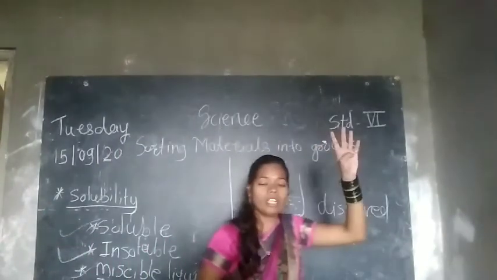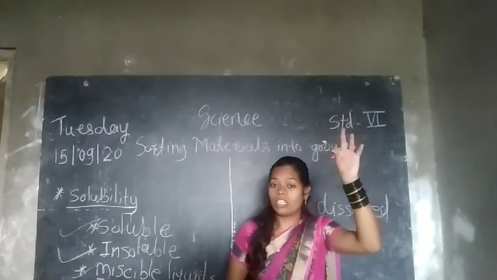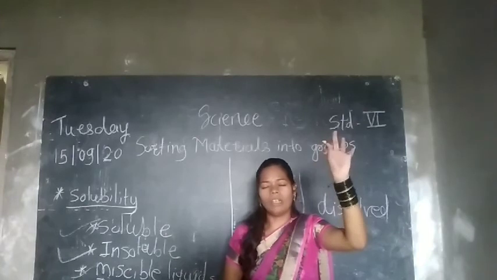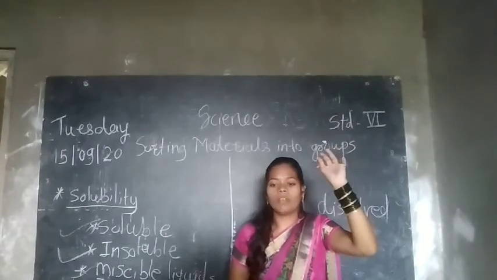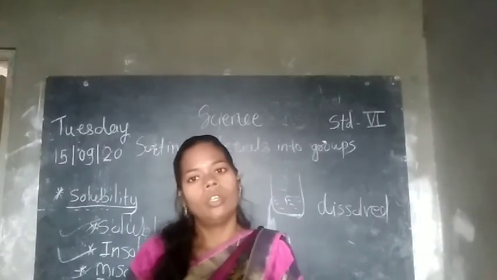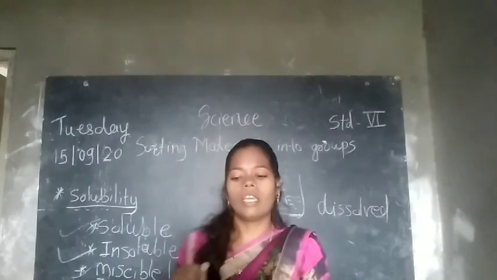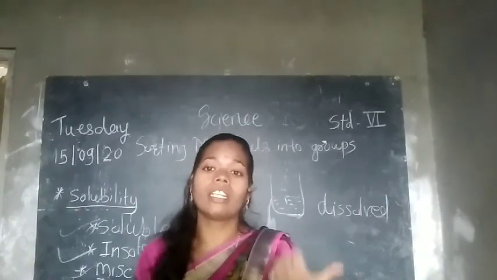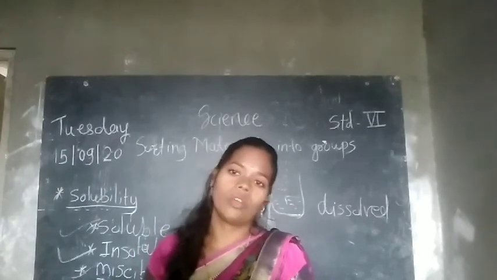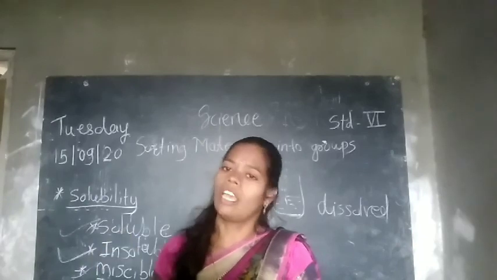What is solubility? What is soluble? Insoluble solid, soluble liquid, immiscible liquid, like this. Is that clear? Any doubt? Okay. Next time we will discuss the next characteristic, that is transparency. If you have any doubt, you just clear it. Okay? Thank you so much.